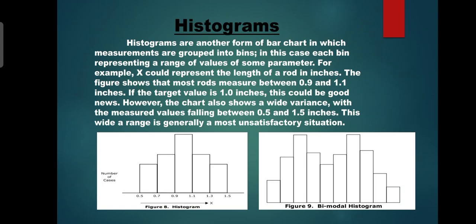The values are targeted at 1 inch, but the chart shows wide variance, with measured values falling between 0.5 and 1.5 inches. Such a wide range is generally a most unsatisfactory situation. The histogram is mostly used in charts and diagrams, like bar charts.